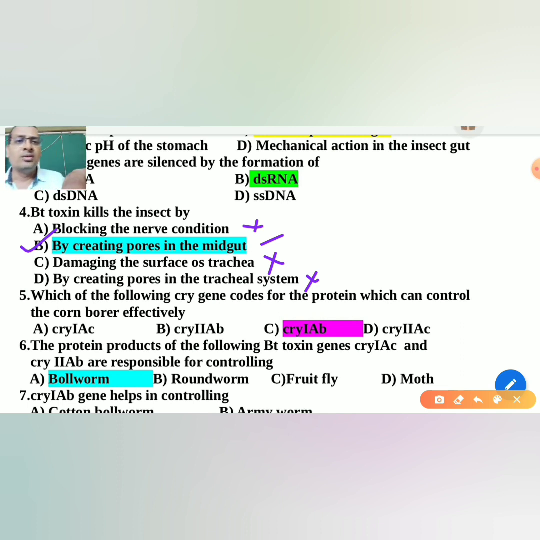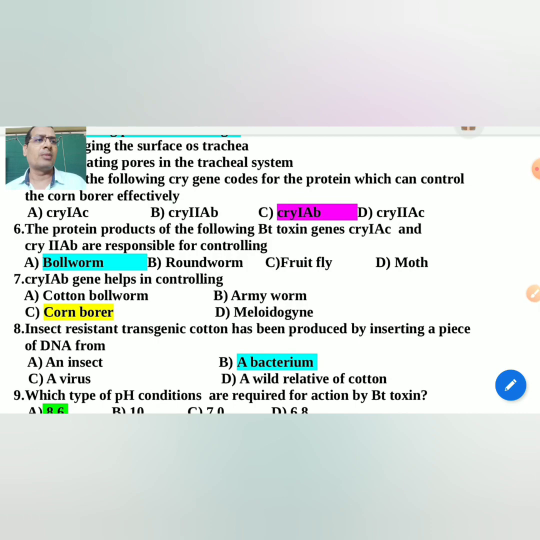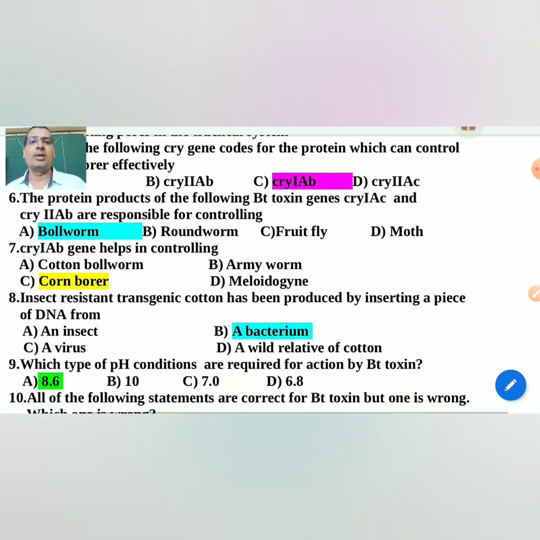Next, which of the following Cry genes codes for the protein which can control the corn borer? Cry1AB is the right answer, as discussed in the above diagram. The protein products of the Bt toxin genes Cry1AC and Cry2AB are responsible for controlling bollworms.